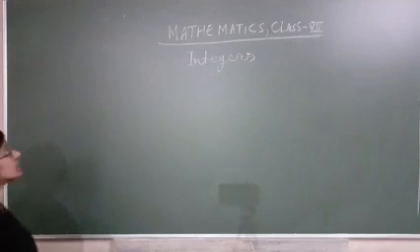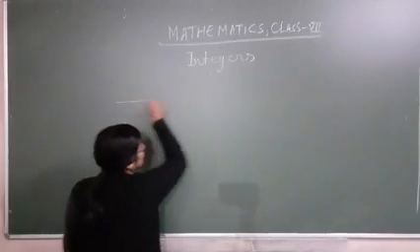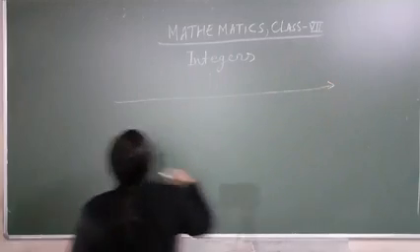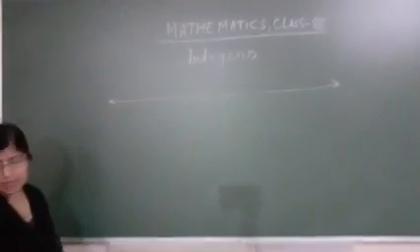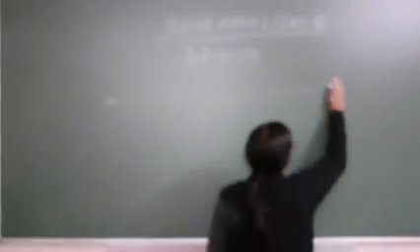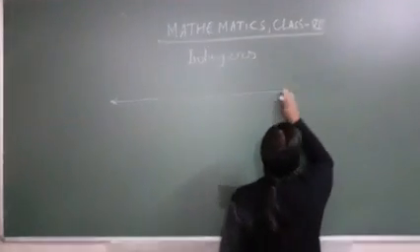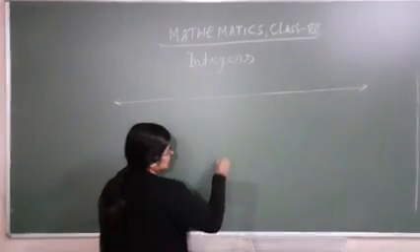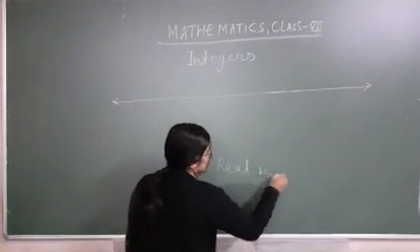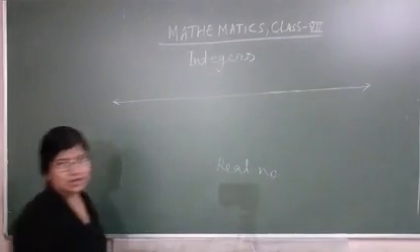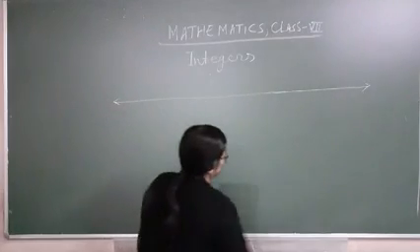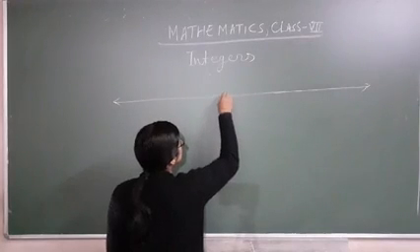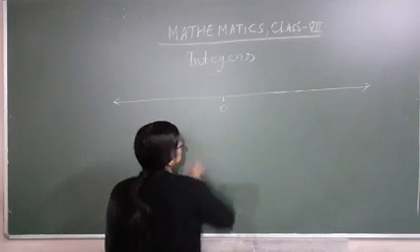Okay, in lower class or 6th class, we draw a number line. How will we draw a number line? The other name of this number line is the real number line. We say real number line. Okay, at the middle, at the center, we will write 0.